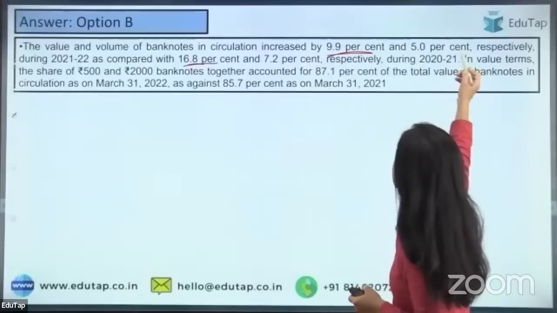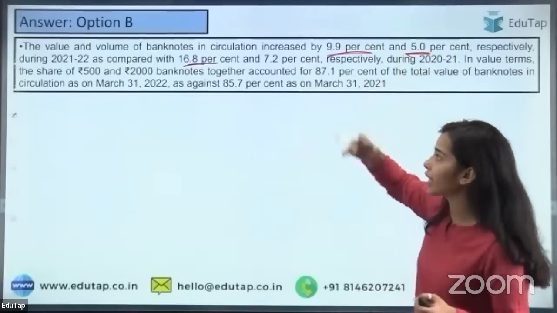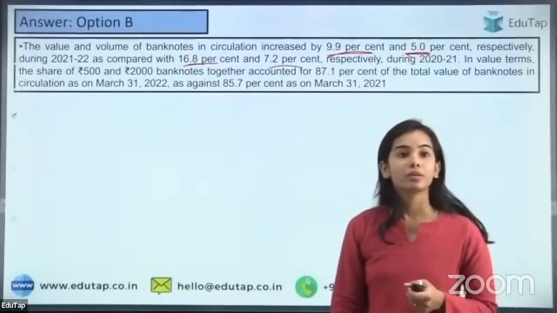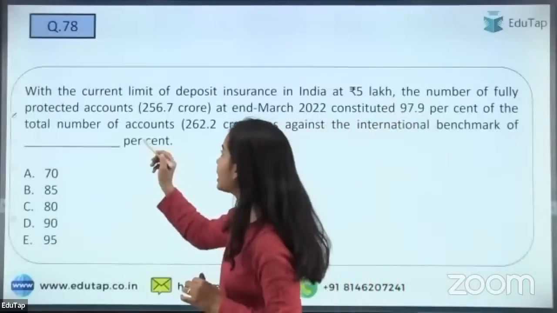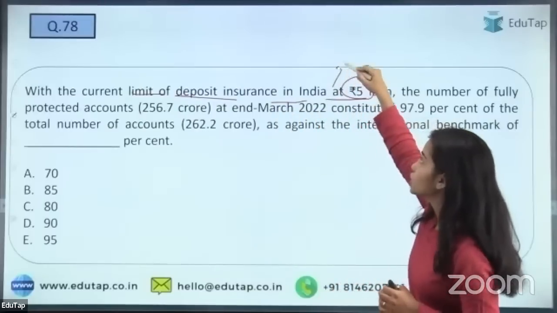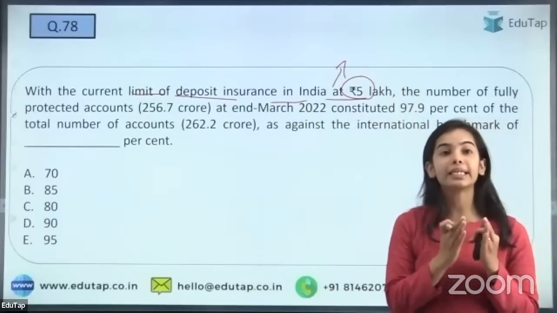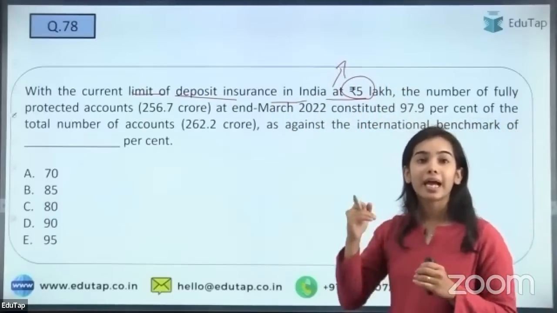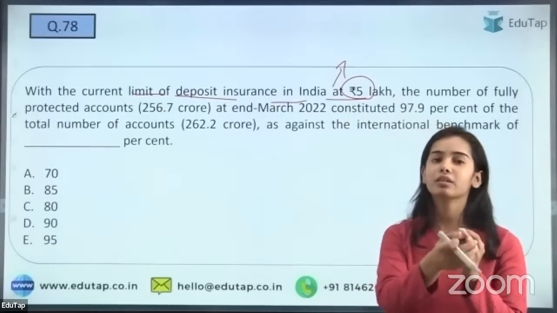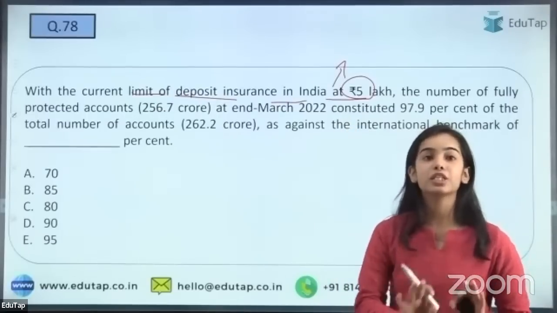As well as the increase in the volume is 5%. In 2020-22, it was 7.2%. Okay. Next is with the current limit of deposit insurance in India at 5 lakh. So the insurance that is provided by the DICGC Act is providing 5 lakh of insurance, that if you have a deposit of up to 5 lakh, your money is secured.